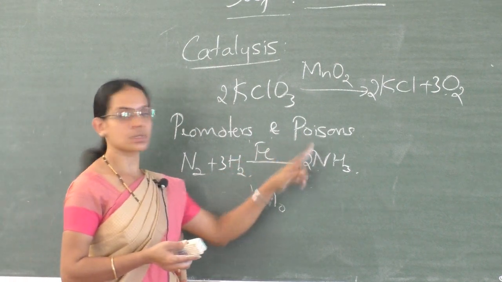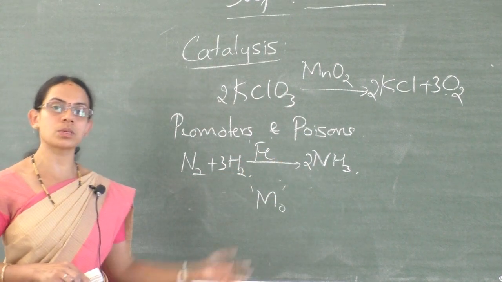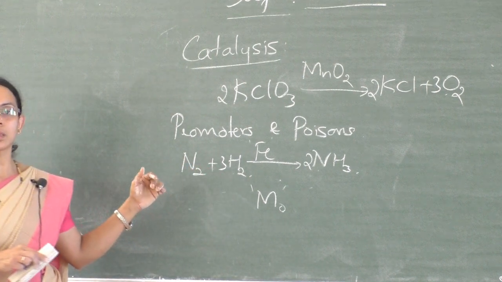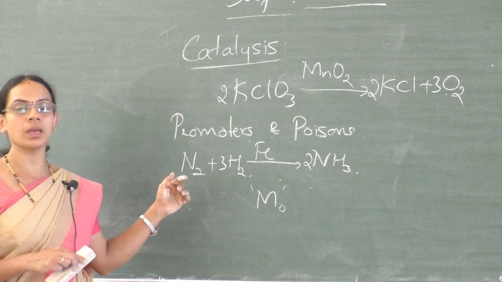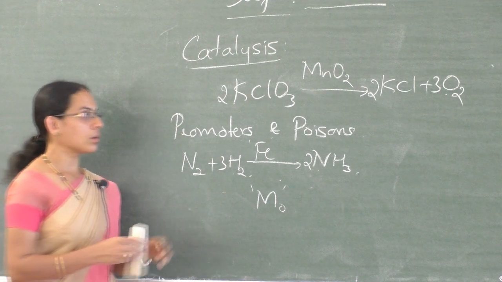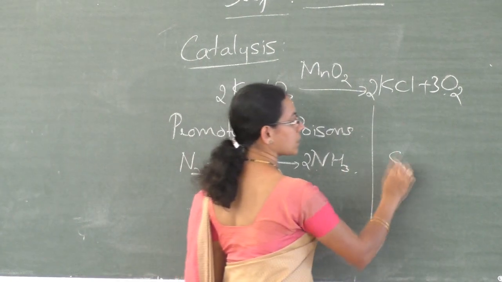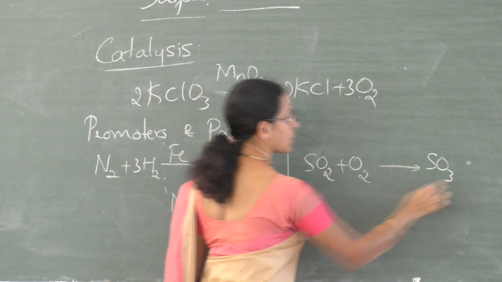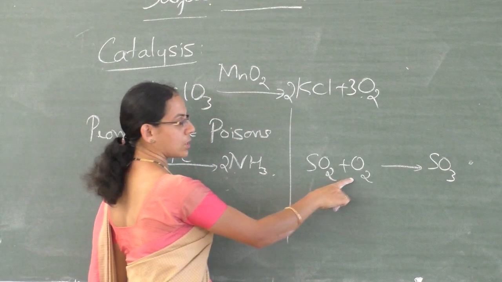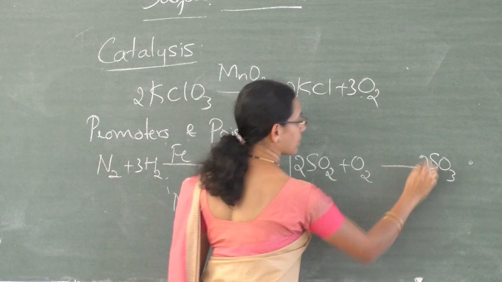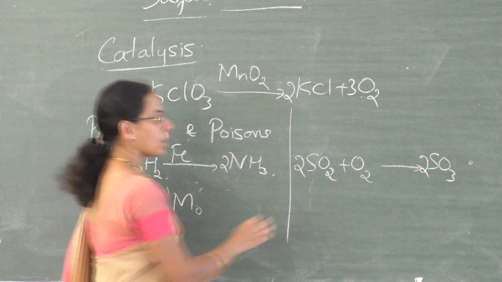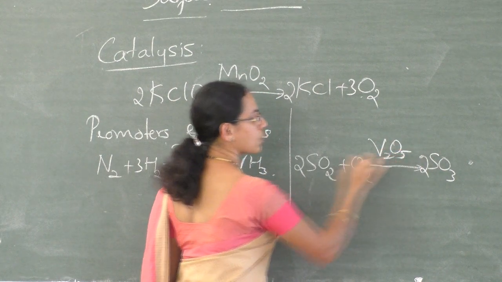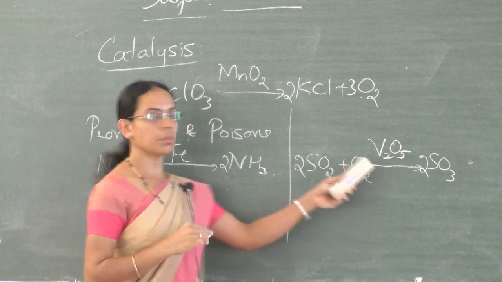And poisons. So poisons are the substances which decrease the efficiency or activity of a catalyst. For example, in the preparation of sulfuric acid by the contact process, we have a reaction like this: sulfur dioxide is oxidized to sulfur trioxide, and this reaction is catalyzed by V2O5, that is vanadium pentoxide.